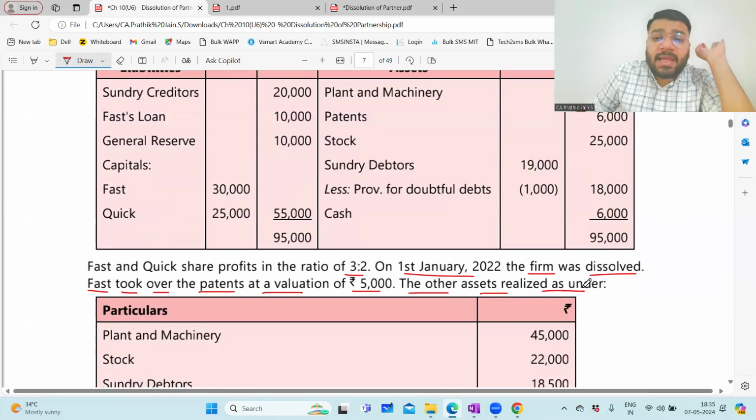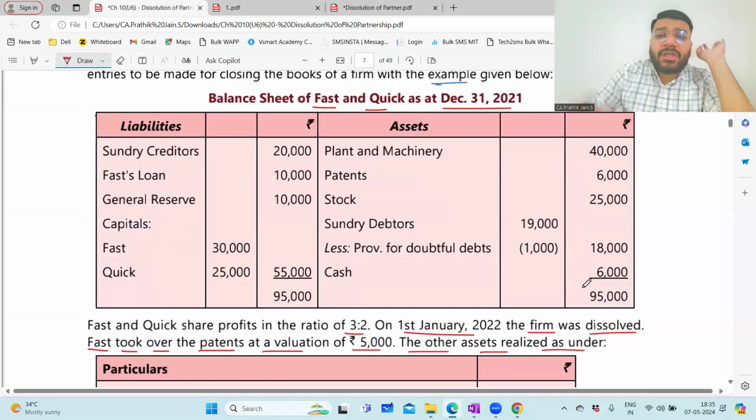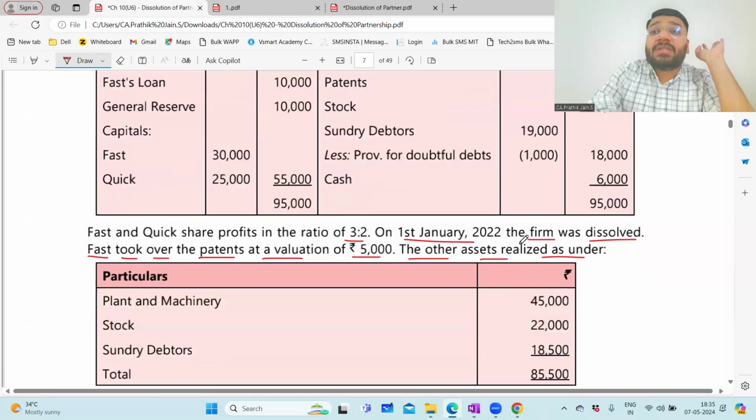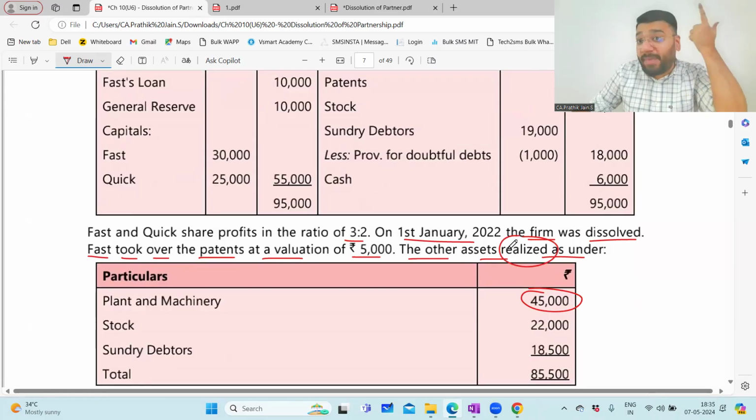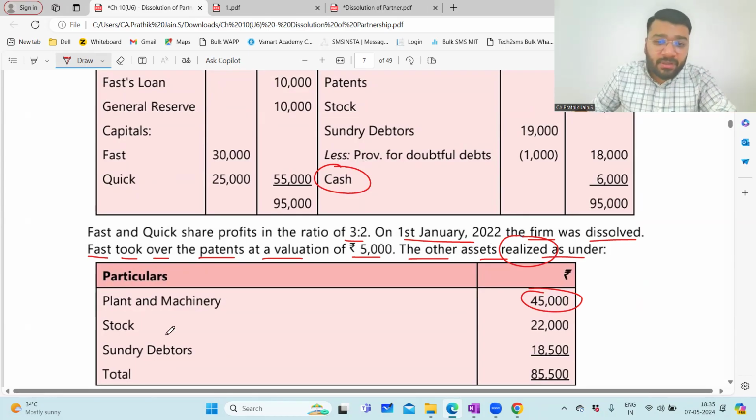The other assets realized as under, which means what? The plant and machinery, which is worth 40,000 rupees in the balance sheet. When you went to the market and sold it, people paid you 45,000. So realized means you received it in the form of cash or bank. Since cash is given, I will say this is realized in the form of cash. Stock is realized at 22,000. Debtors have realized 18,500. So the total money that you received is 85,500.